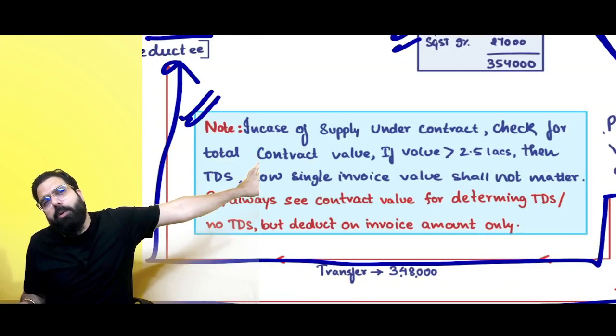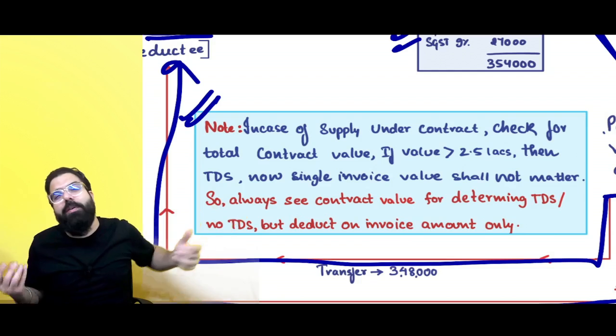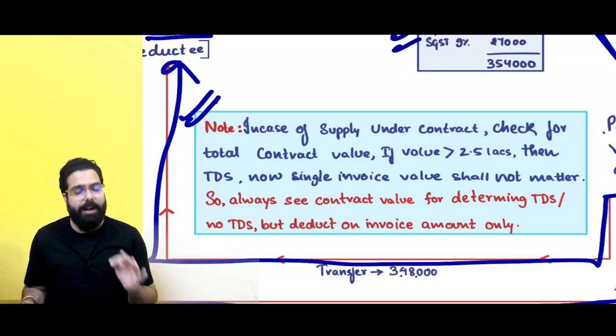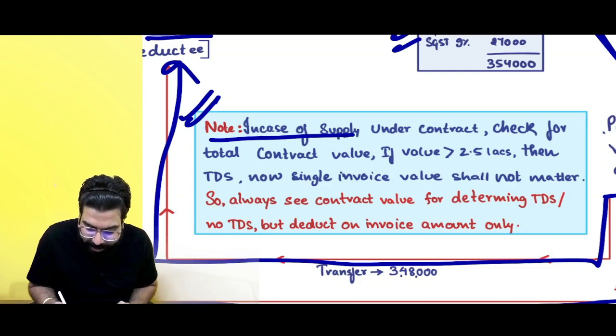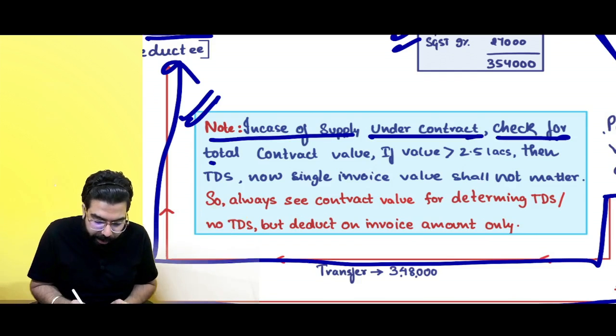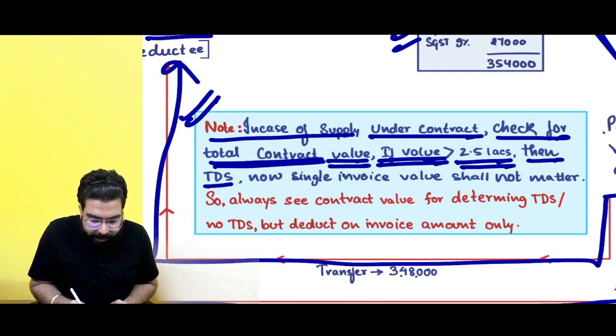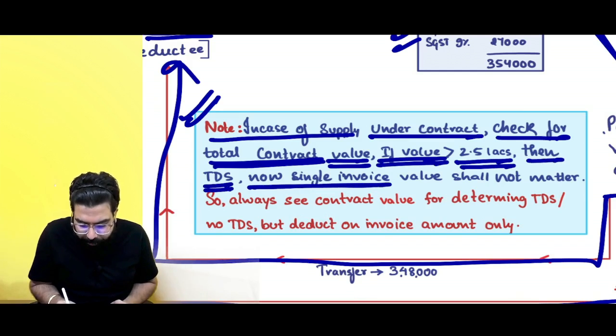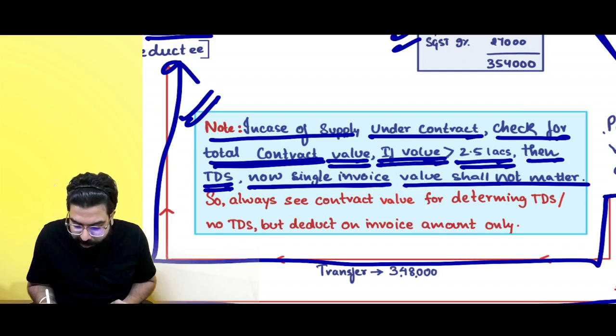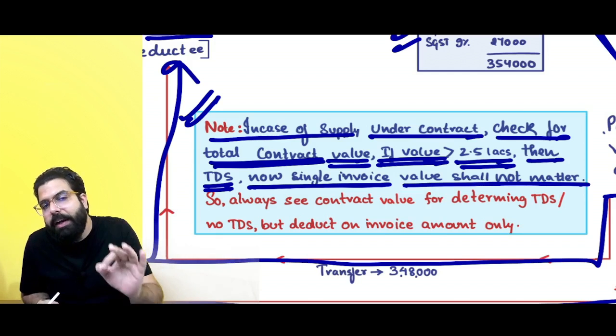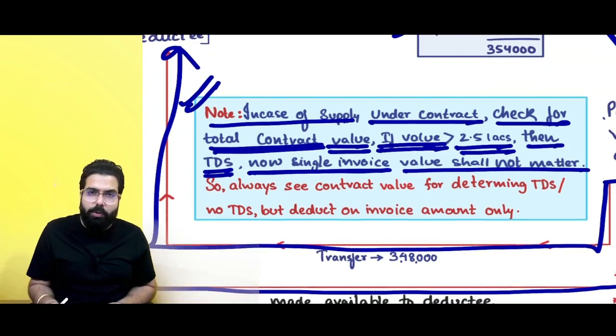Contract value is 3 lakh rupees, but individual invoices are only 5,000, 10,000 rupees. They are going ahead and telling, in case of supply under a contract, check for total contract value. If the value is greater than 2.5 lakh rupees, then for TDS, every single invoice value shall not matter. You have to go ahead and deduct TDS on every amount which is there.